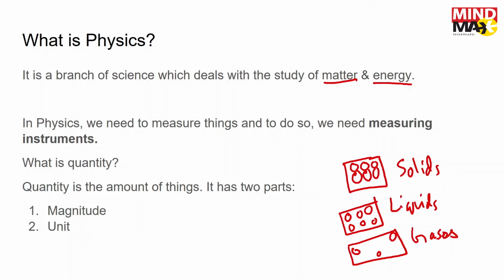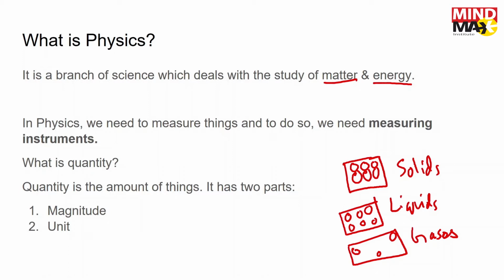Now what about energy? Energy is the ability to do work. Whenever we consume food, we get the energy to work. So energy gives us the ability to do work. We consume food. It could be plants, it could be other animals. Animals themselves consume food. Food could be in the form of plants or other animals as well.